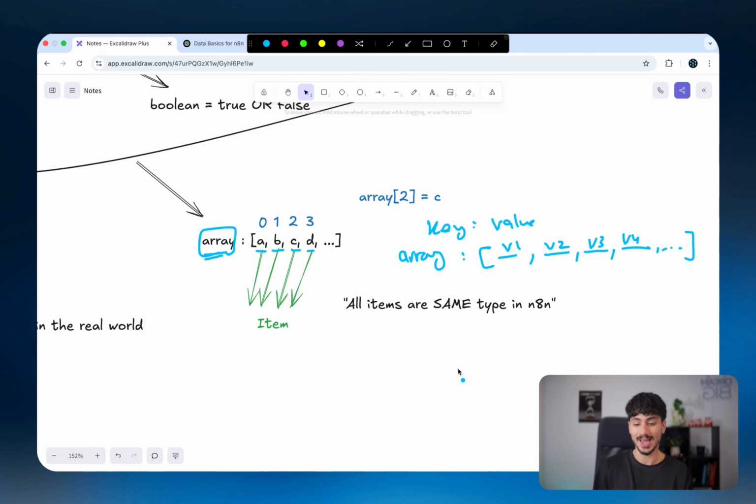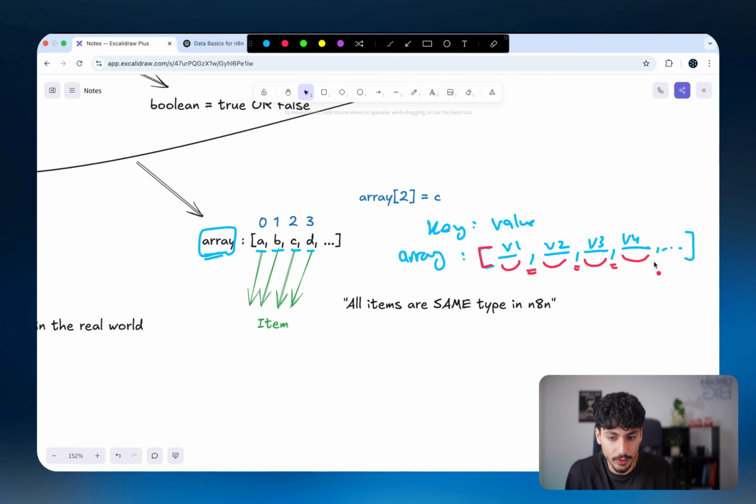And the correct syntax or way to write an array is you would have a square bracket, and then you would have the first value with a comma, then the second value with a comma, then the third value with a comma, fourth value, comma, so on and so forth. And each of these values could technically be of a different data type. So the first one could be a string, second one could be a number, third one could be a Boolean, fourth one could be an object, and so on and so forth.